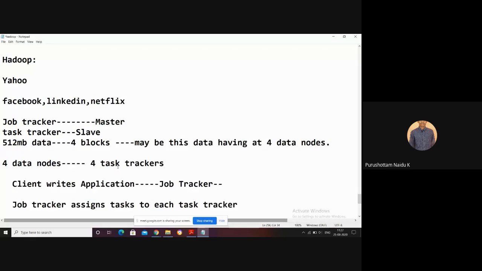For example, the first 120 MB of data is processed by one task tracker. The second 120 MB of data is processed by another task tracker. The next 120 MB is processed by another task tracker.